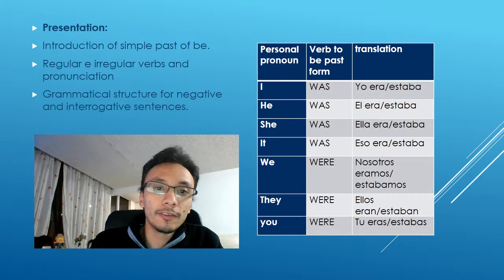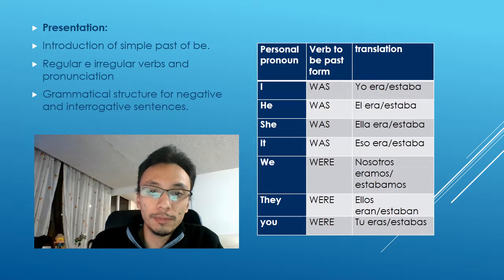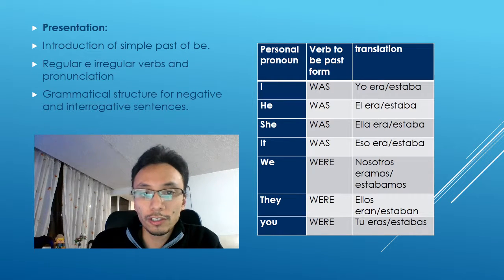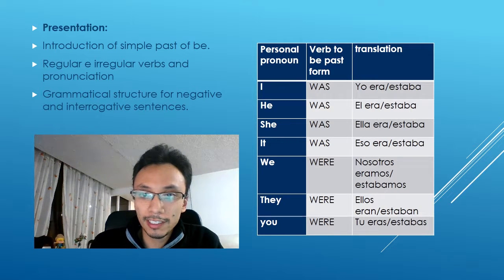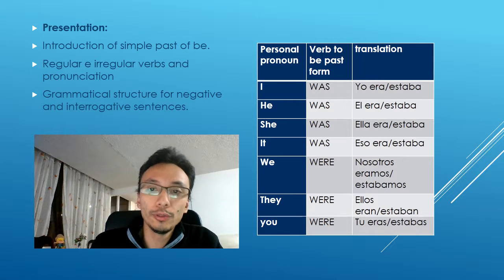Okay, for the presentation, I will introduce the past of to be, the regular and irregular verbs, and the pronunciation that goes with it, and the grammatical structure of negative and interrogative sentences. For example, as you can see in this graphic, I will use the personal pronouns I, he, she, it, we, they, and you.